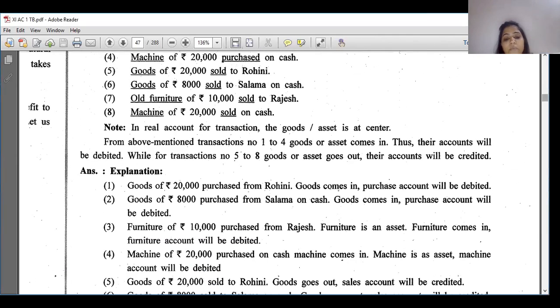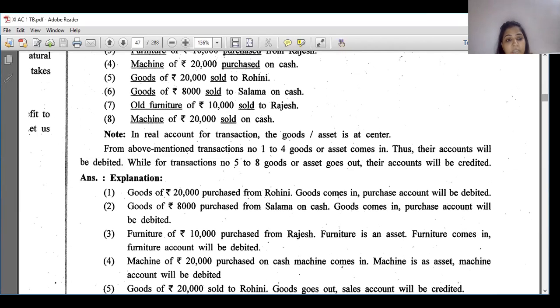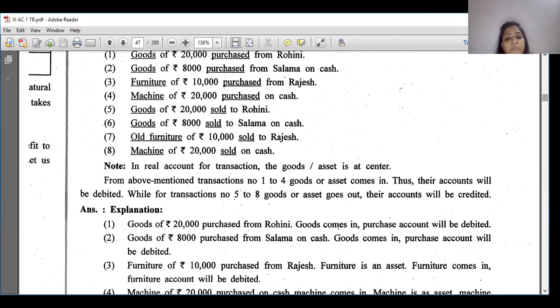See, goods of 2000 purchased from Rohini. Goods come in, purchase account will be debited. Is it clear? So the next statement is goods of 8,000 purchased from Salma on cash. Students, first of all, in the first transaction only Rohini was there, so it was a credit transaction. But in the second transaction, the name of a person is also given and cash is given, so it is a cash transaction.